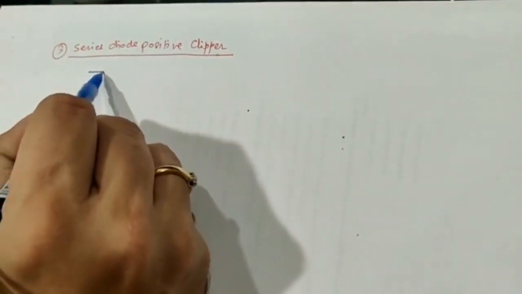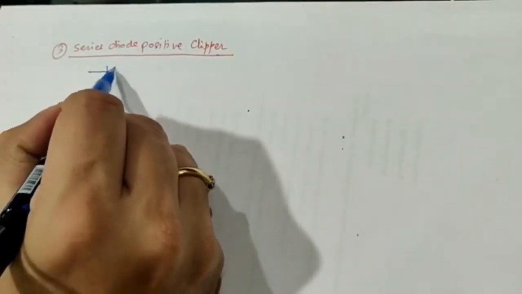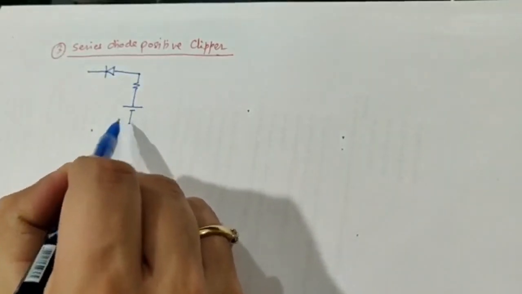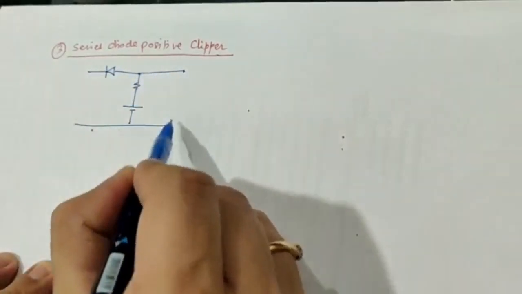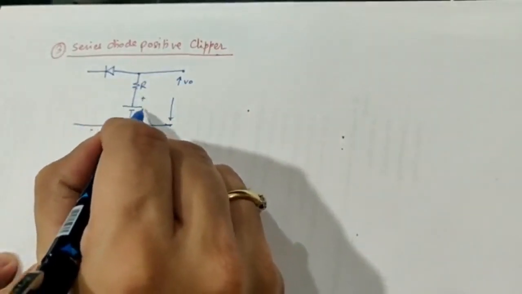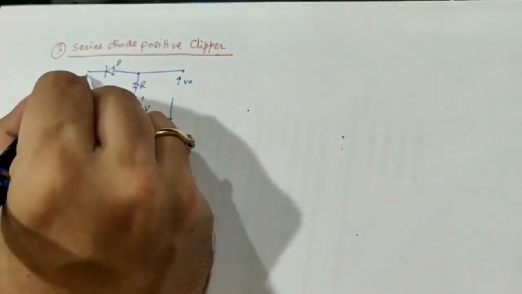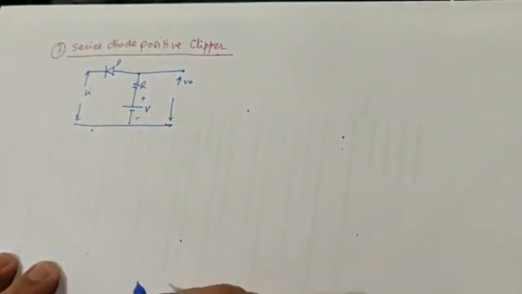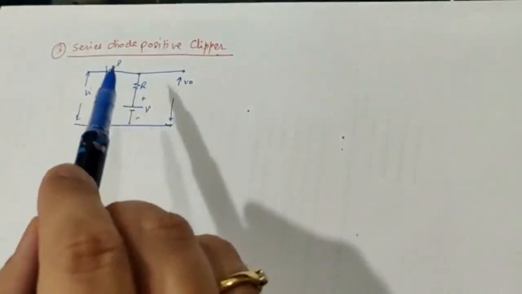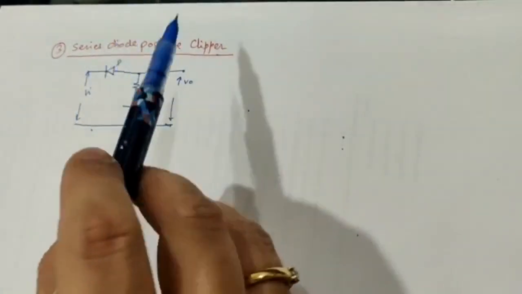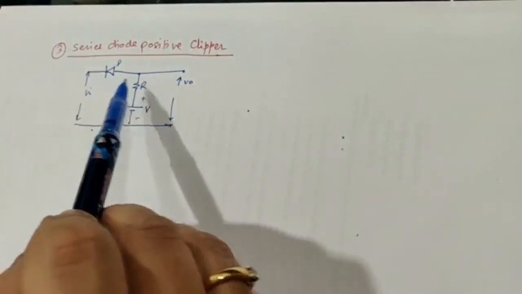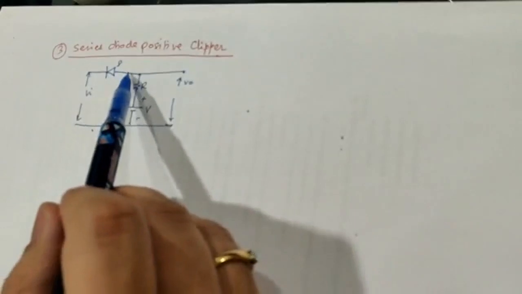So let me connect the diode now, and of course a battery that we are using for reference. This is going to be your output voltage V0. This is the resistance R. This is minus V, this is the diode, and this is your input voltage Vi. So this is the circuit that we are talking about, which is called the series diode positive clipper. It will clip the positive section of the waveform because it is a positive clipper, and the diode is connected in series between the input and the output. That's why it is named a series diode clipper.